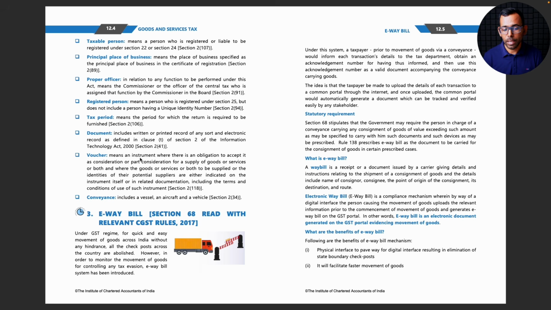Again, what they are saying is an instrument where there is an obligation to accept it as consideration or part consideration for supply of goods and services, or both. Whenever we get work from somebody, that person generates a bill or invoice and gives it to us. That tells us we are now obliged to make payment. Fine. Conveyance includes a vessel, an aircraft, and a vehicle. So all modes of conveyance are covered here. Now, section 3.